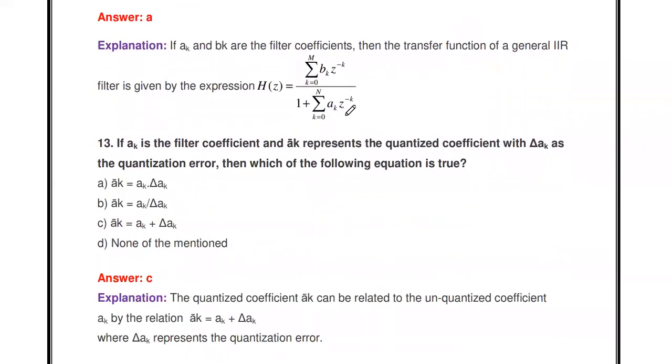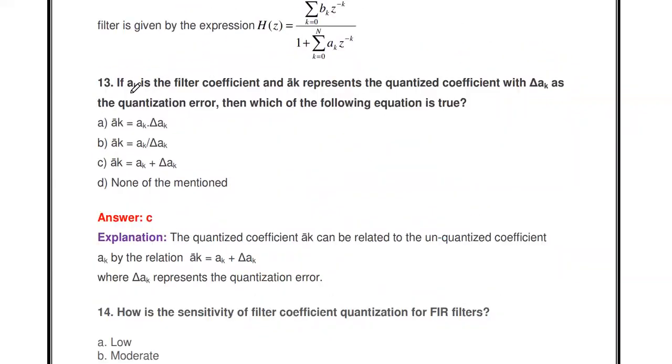Then the next one: if a_k is the filter coefficient and a_k bar represents the quantized coefficient, with delta a_k the quantization error, which of the following equations is true? a_k is the unquantized filter coefficient, a_k bar is the quantized output, and delta a_k is the difference between these two. That is the quantization error. Which one of the following is true?